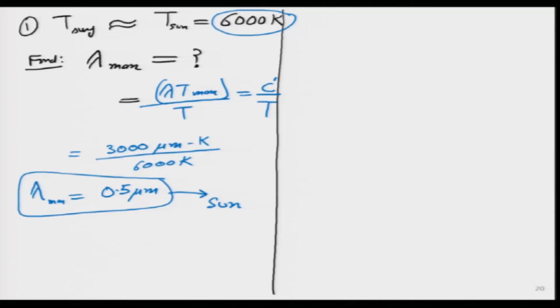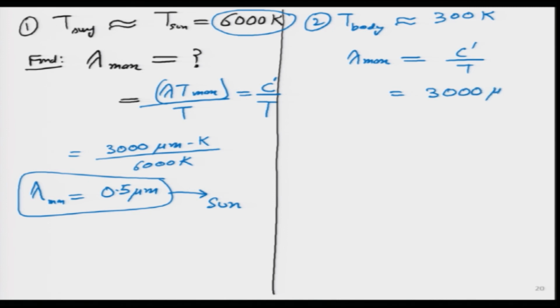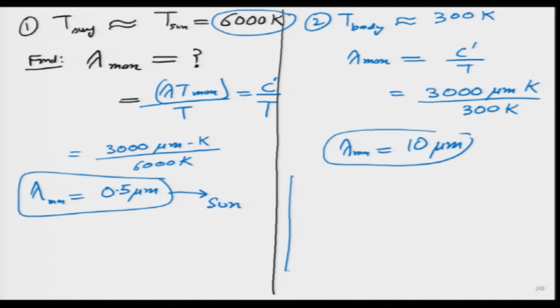Then let me do another continuity of this particular thing. I say okay, for my body also I want to calculate the peak wavelength. So, for my body I am taking a rough value of 300 Kelvin. So, what I want is that please calculate for my body also what is the maximum wavelength, the wavelength at which maximum emission is taking place. So, the same thing I will do, I will simply write C prime divided by T, and this turns out to be 3000 micron Kelvin divided by 300 Kelvin. So, over here it turns out to be 10 microns,